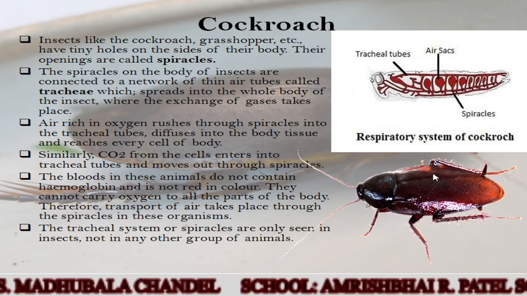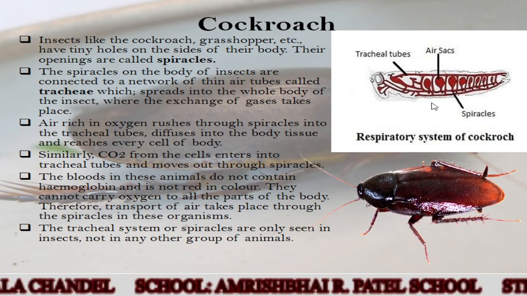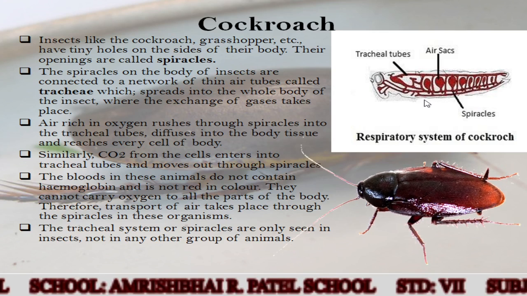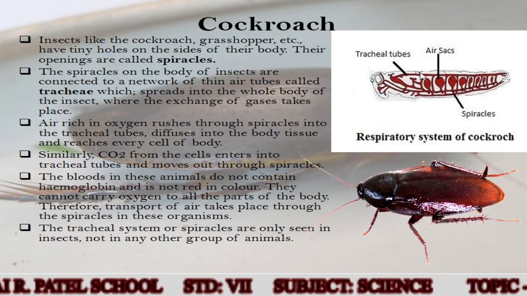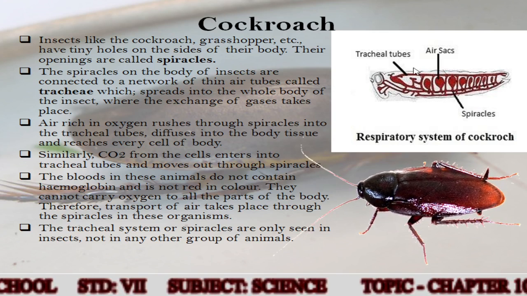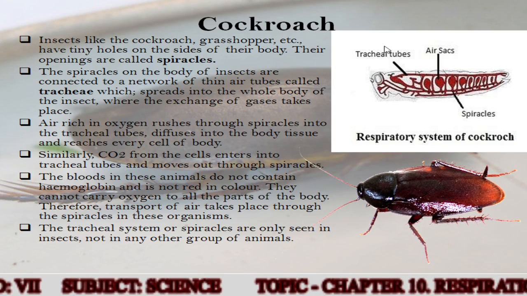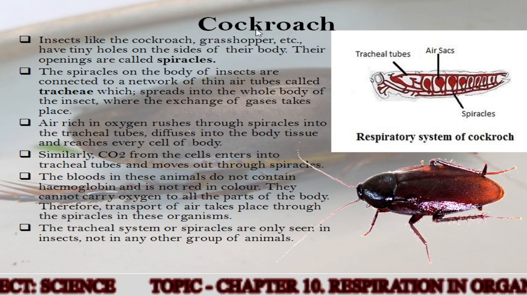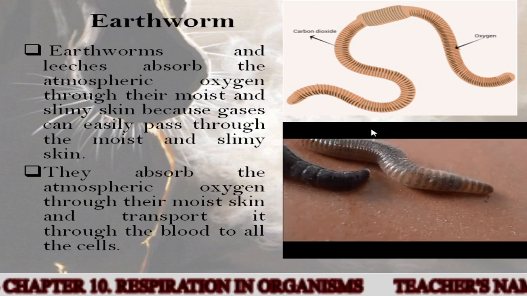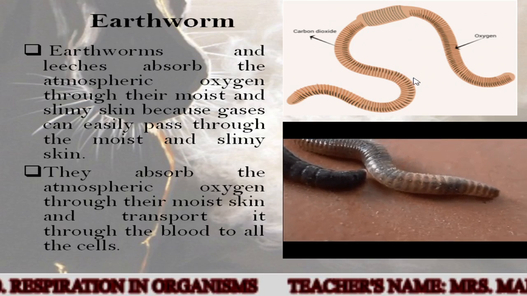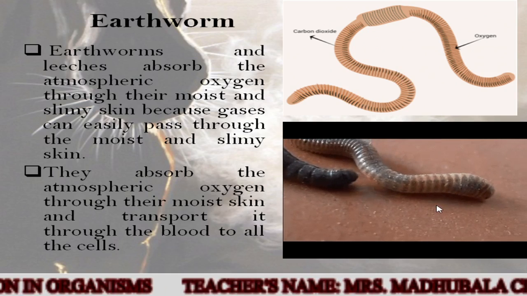Now, the tracheal system or spiracles are only seen in insects and not in any other group of animals. So this tracheal system is only seen in the cockroaches or in the insects, not in other animals. So here we finish with the cockroach. Next is, which is this insect? Yes, it is earthworm.